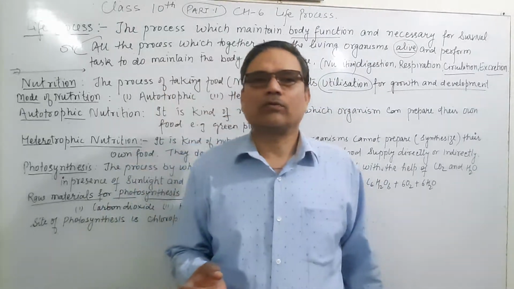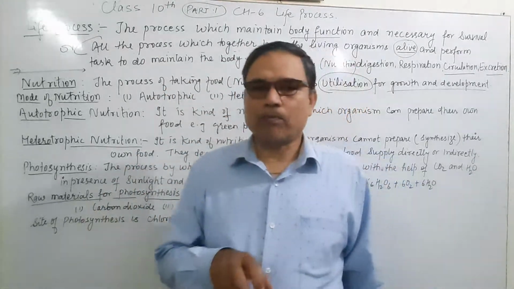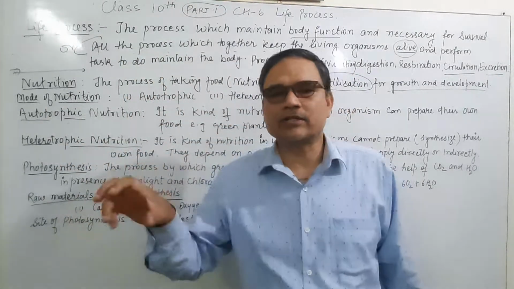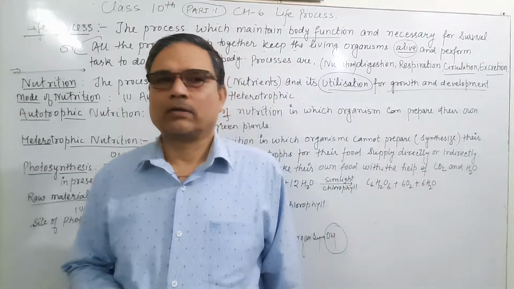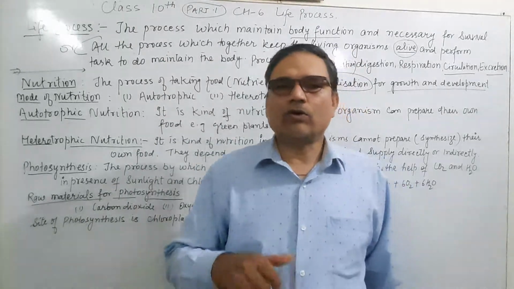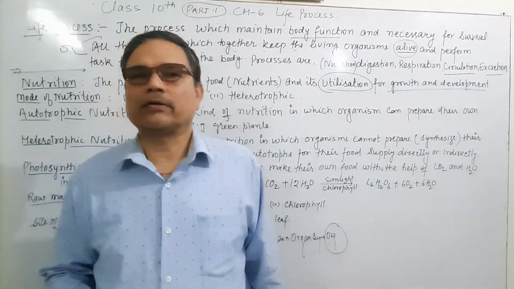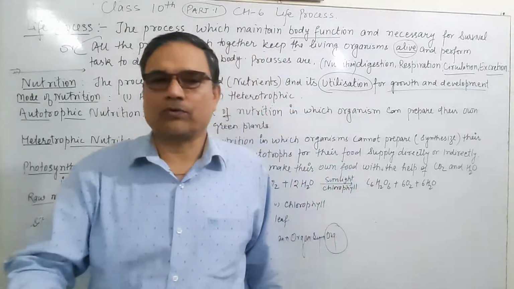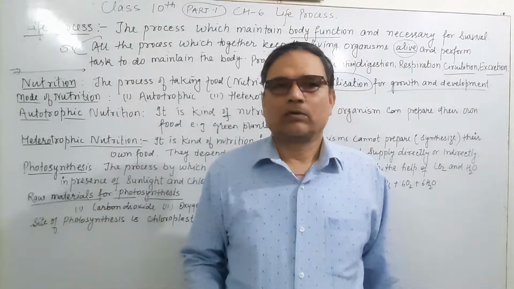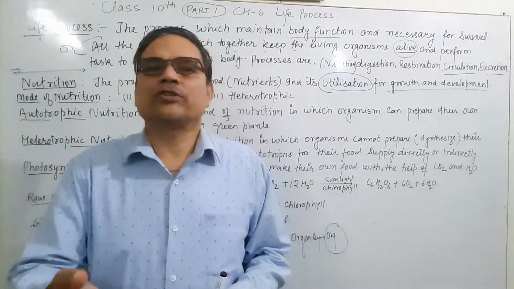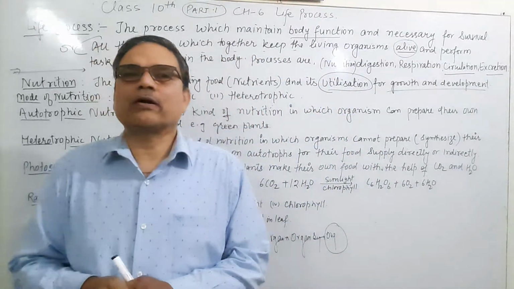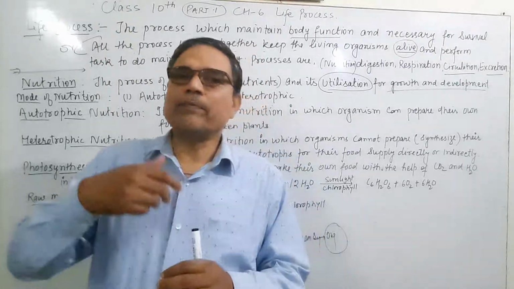Autotroph means: auto means self, troph means nourishment. Self-nourished, self-synthesized. The autotrophic mode of nutrition exists only in those organisms, like green plants, which synthesize their own food. Synthesize their own food means they can make their own food. That mode of nutrition is known as the autotrophic mode of nutrition. It means they do not depend on others.